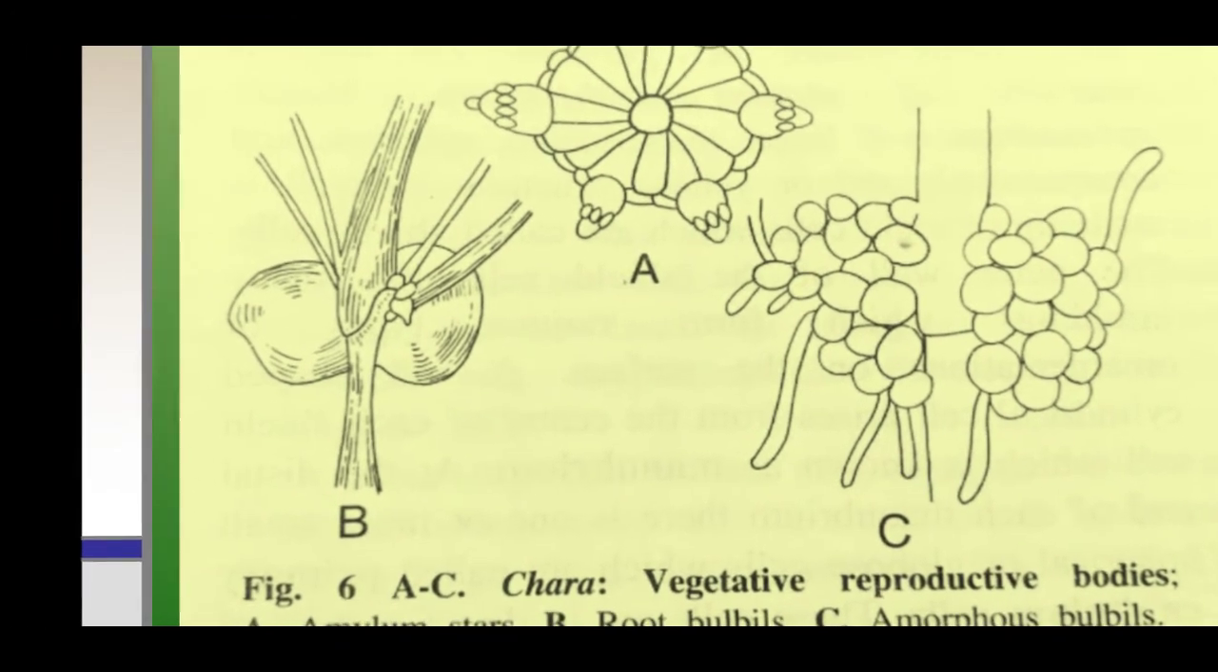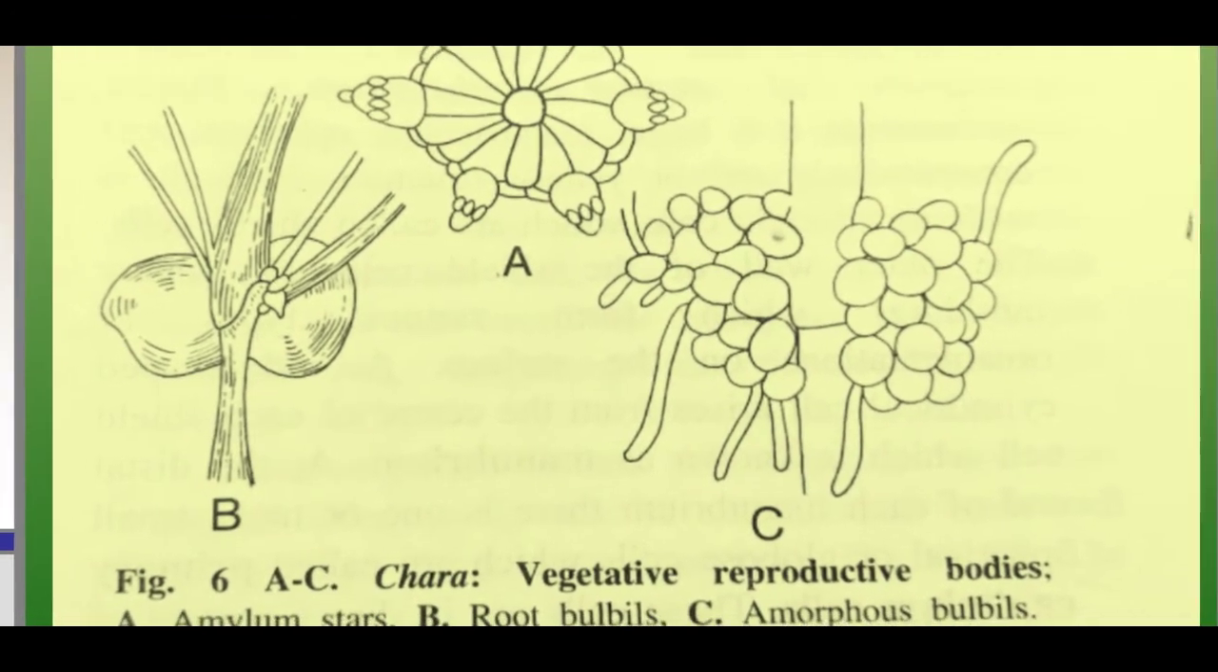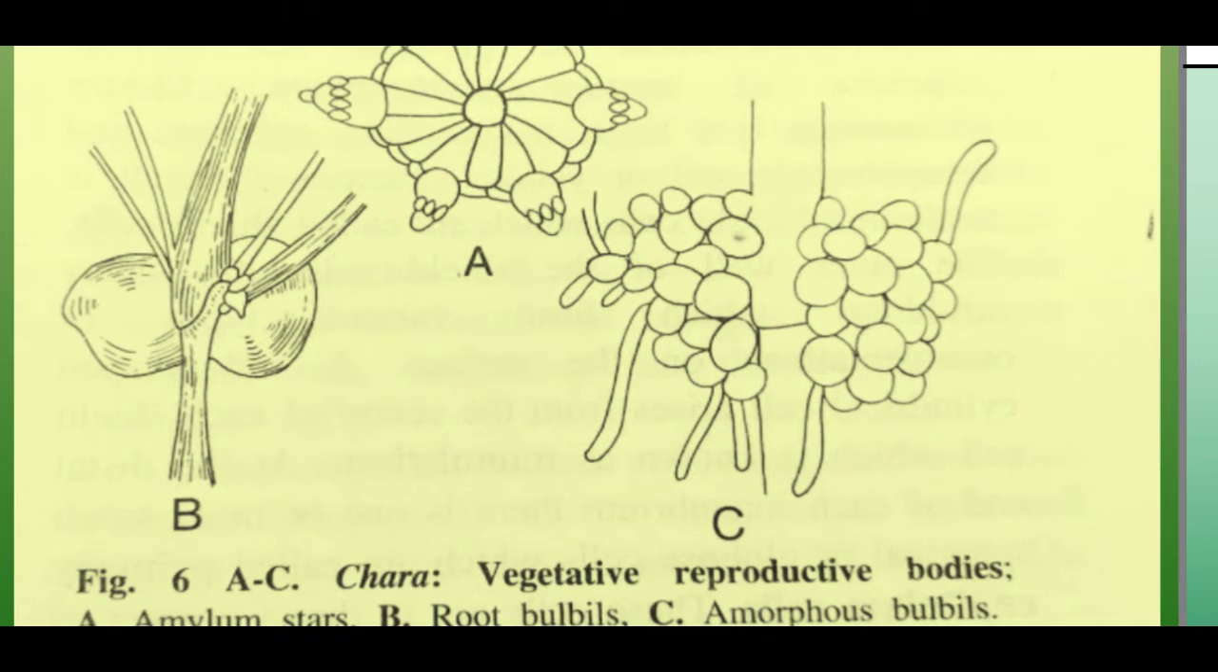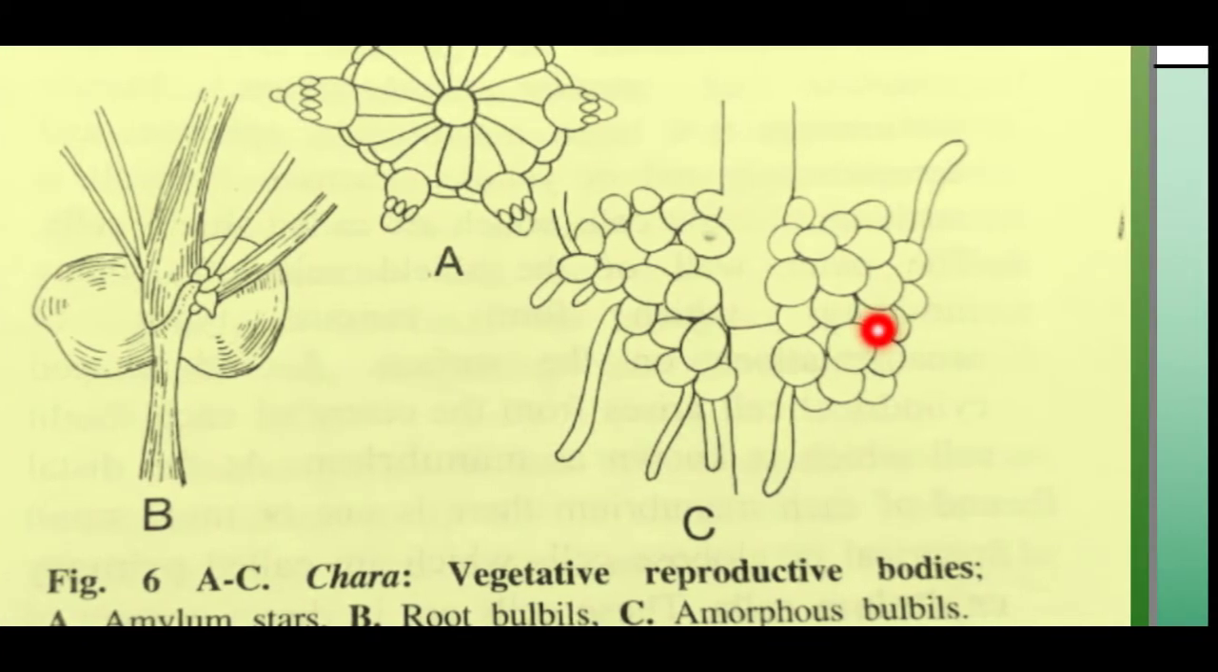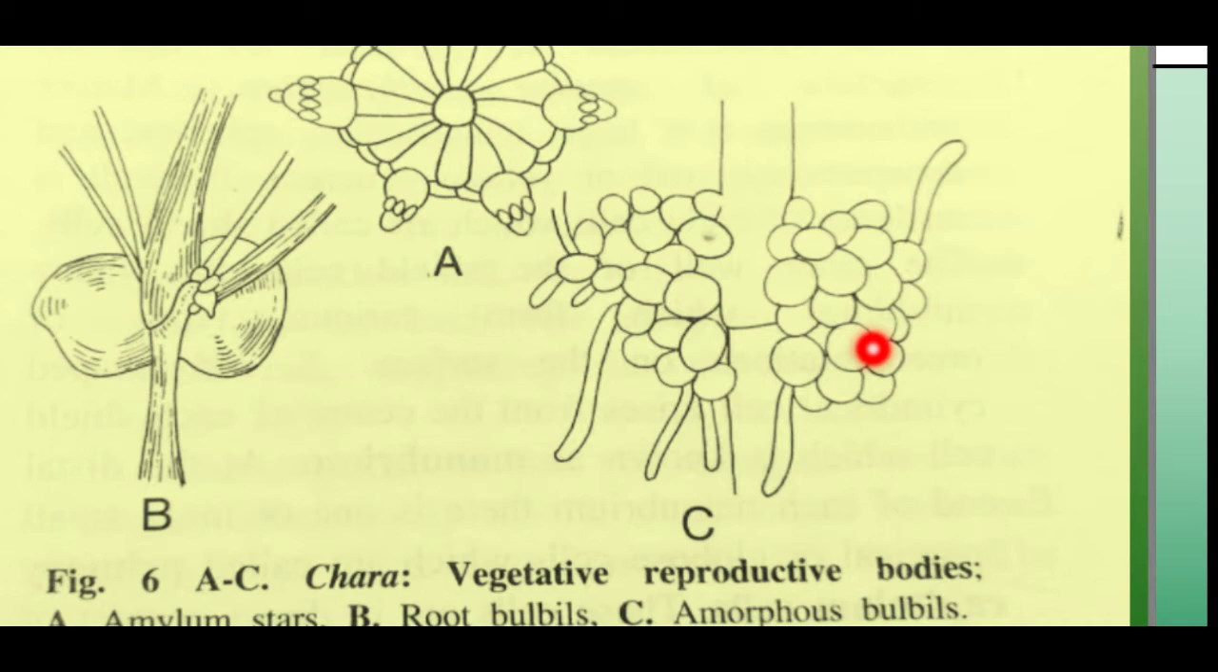The third one is the amorphous bulbil. In Chara delicatula, there is a proliferation, meaning multiplication, of the cells of the lower nodes, and these irregular groups of cells are known as amorphous bulbils, and they also help in vegetative propagation.